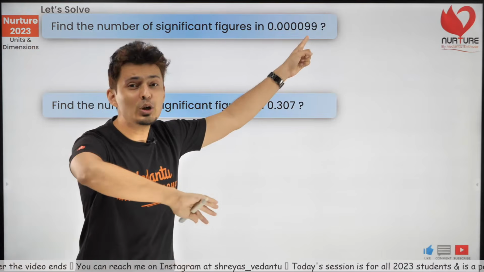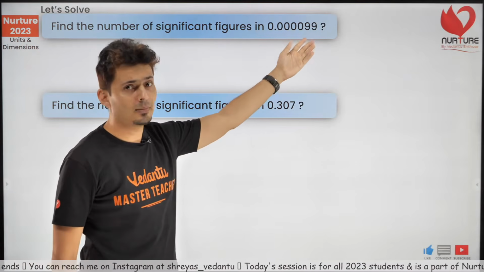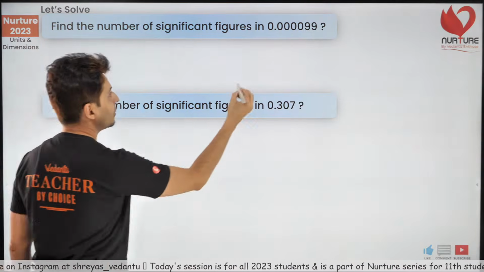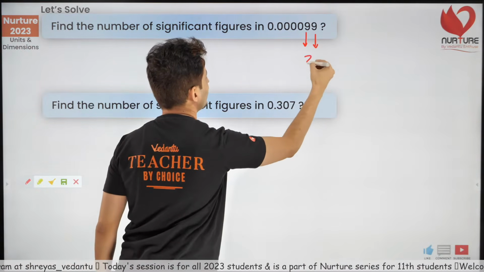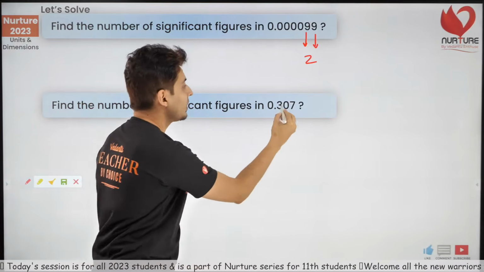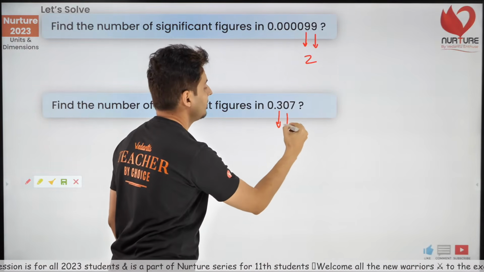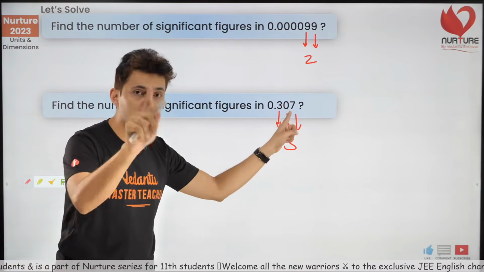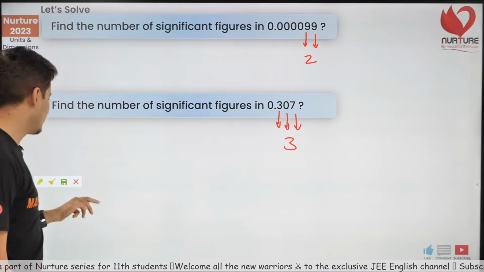Yes, these zeros are useless. Don't waste your time. This has only 2 digits. These are the only 2 numbers which are significant. So 2. And over here, do not forget this 0 is significant because it is in between. So 1, 2 and 3. So 3 significant digits. This 0 is significant. The previous 0 is not significant.